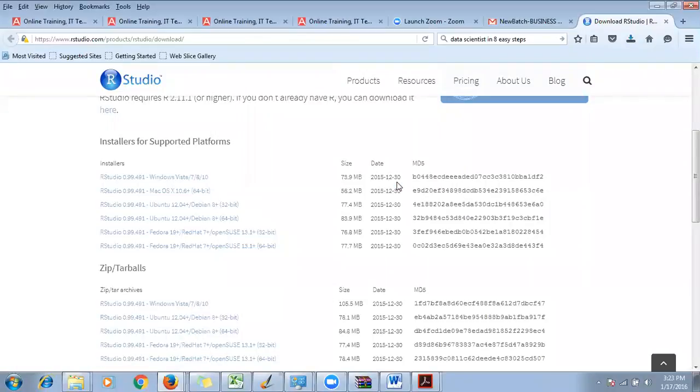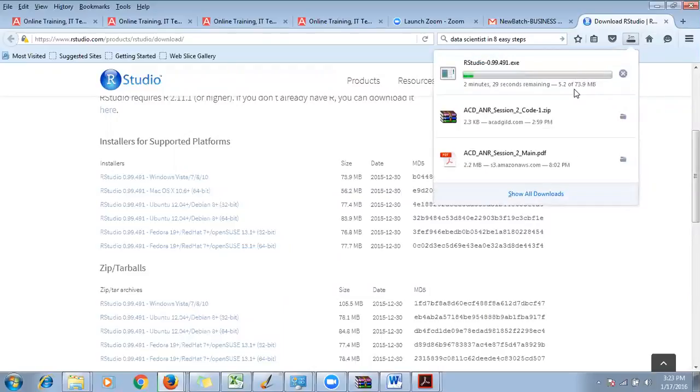First I'm going to download this. It will take a minute. Don't worry. If you want, you can do the same things side by side with me. That would help you set up R and RStudio right away.